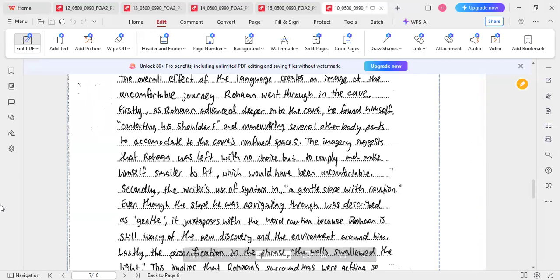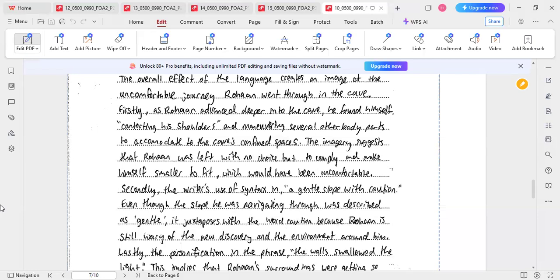The overall effect of the language creates an image of the uncomfortable journey Rohan went through in the cave. Firstly, as Rohan advanced deeper into the cave, he found himself contracting his shoulders and maneuvering several other body parts to accommodate the cave's confined spaces. The imagery suggests that Rohan was left with no choice but to comply and make himself smaller to fit, which